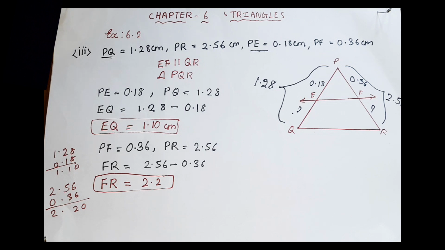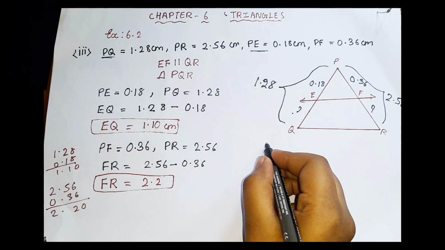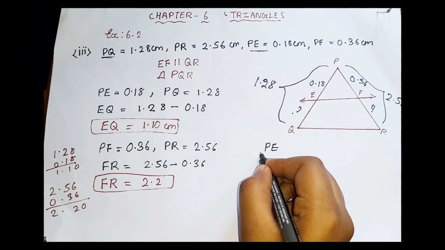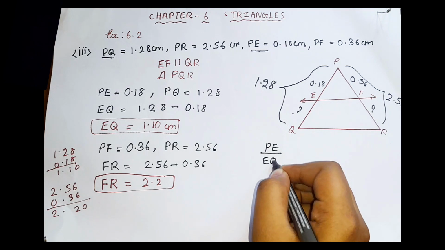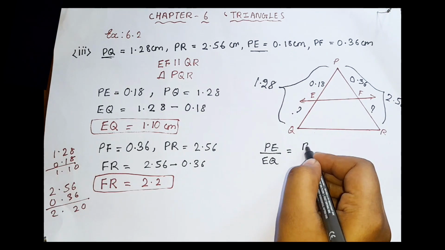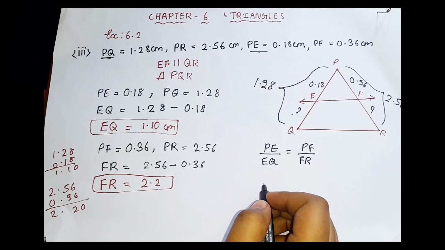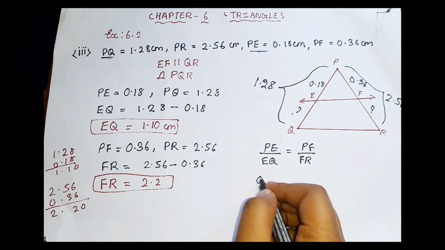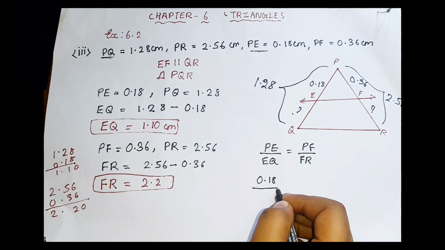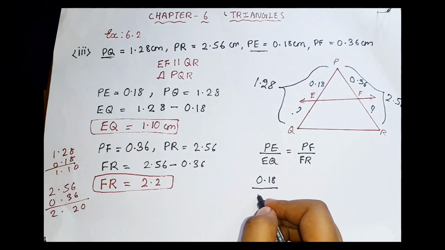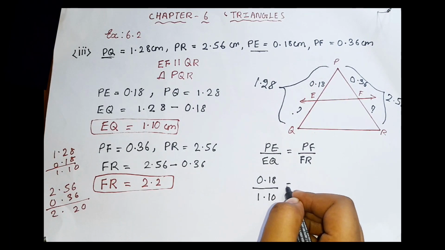Since we got the values, now we can apply Thales theorem. That is PE by EQ is equal to PF by FR. Now we can substitute the values: 0.18 for PE, for EQ we just found 1.10, and this is equal to PF.